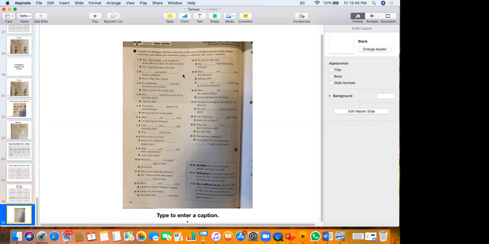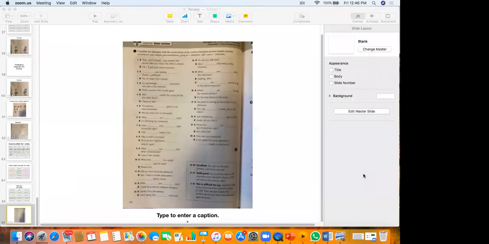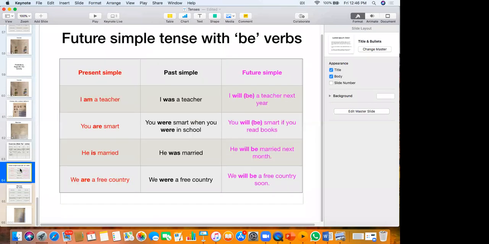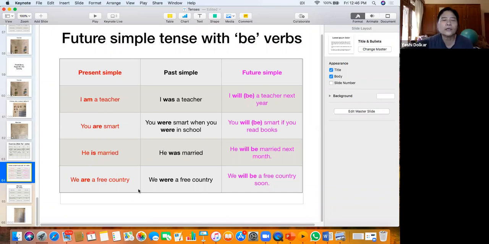Sure. The be verb. Yeah. What do you want? The slideshow, the be verbs. I am teacher. I have forgot to take a screenshot. Okay. This one? Yeah, this one. Okay. Thank you, ma'am. All right.